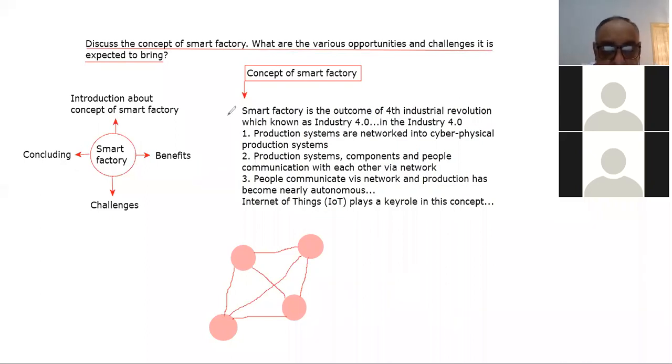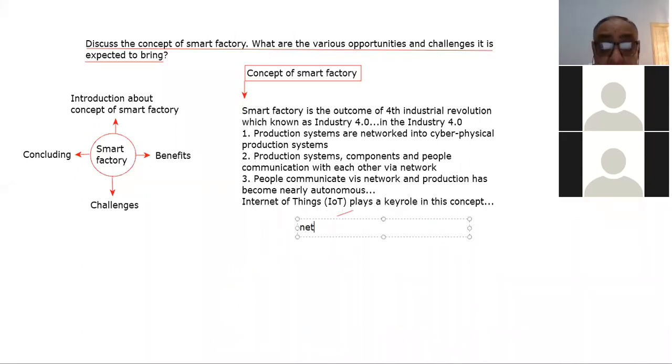So the Internet of Things involves two important points, right? One point which is involved there is the networking of things, right?